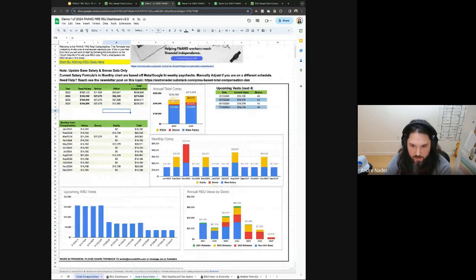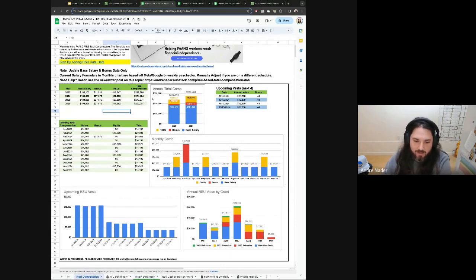It also brings up a good point, where there's potentially a version of this dashboard in the future that factors in all future refreshers to give you a better reflection of what your actual total comp in the future will be. Because it's very clear, you can say, these are all underestimates because they don't include refreshers. And if you work at somewhere like Meta, then maybe you can be a little bit more confident in what the refresher could be in the future.